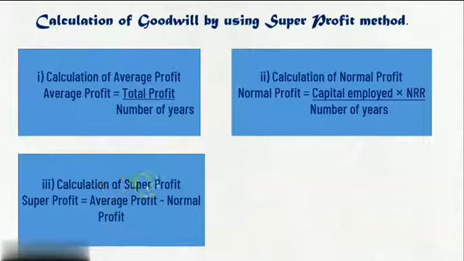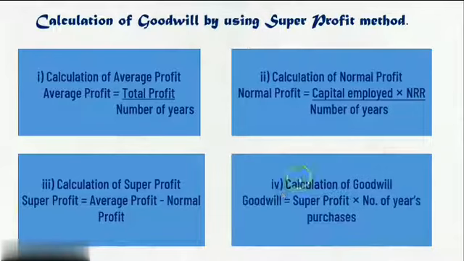Third, calculation of super profit. The formula of super profit is: super profit is equal to average profit minus normal profit. So we have average profit and normal profit, and from the average we subtract our normal profit. We will get super profit. And finally, calculation of goodwill: goodwill is equal to super profit into number of years purchase. So as per the super profit method, we consider super profit as the base, and on the basis of this we calculate goodwill.